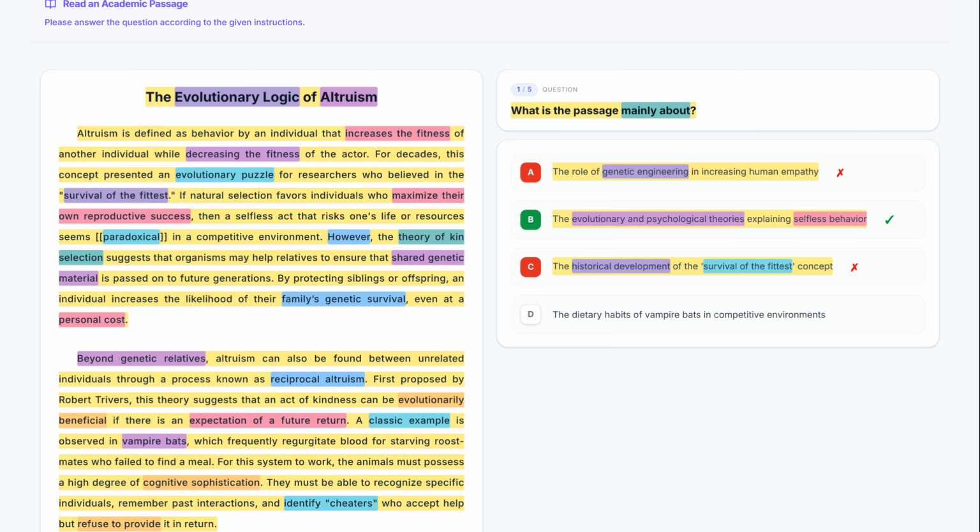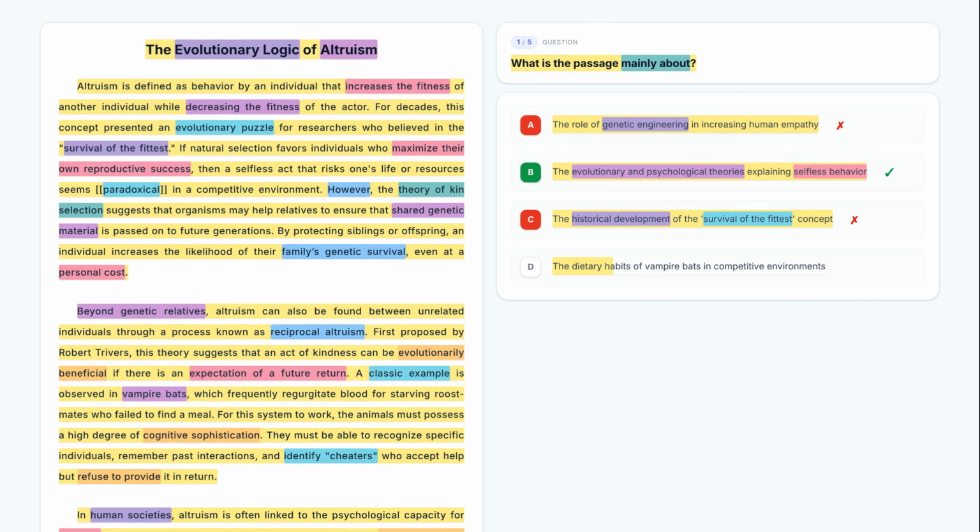Finally, let's look at option D. The dietary habits of vampire bats in competitive environments. This option is too narrow. It focuses only on vampire bats, which the author uses merely as a classic example in paragraph 2 to illustrate a larger point. We should eliminate it.